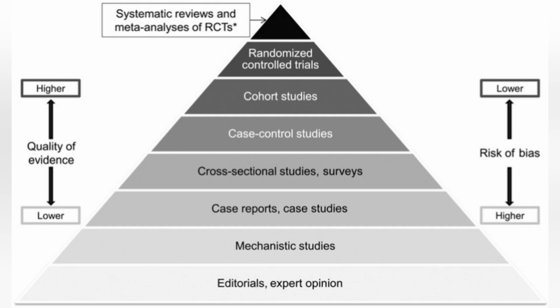Now talking about level of evidence. At the top level, number 1 would be systematic analysis. Number 2 will be systematic review. Number 3 will be randomized controlled trials. Number 4 will be cohort studies. Number 5 will be case control. And number 6 will be case series.